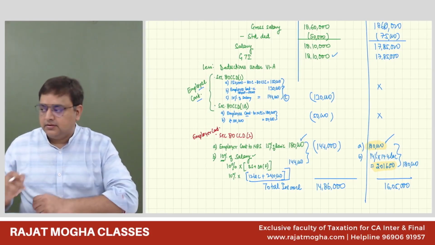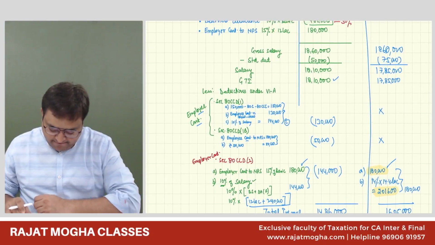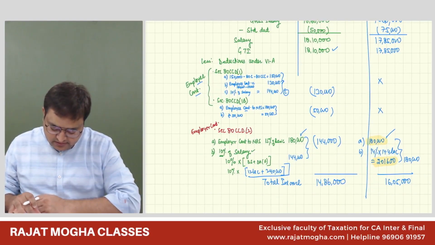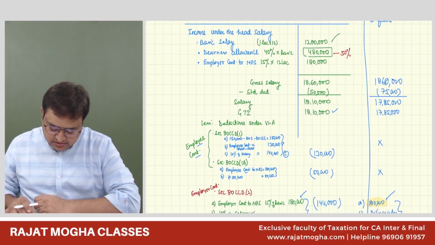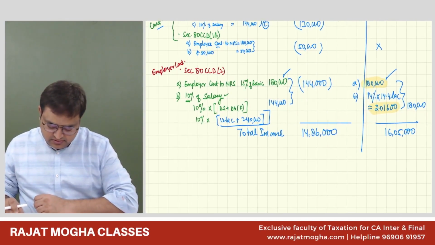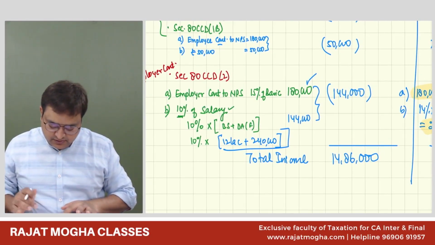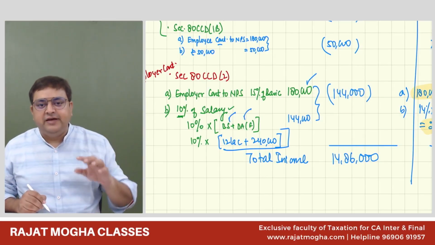Sir, can you show that 10% of what salary it is? 10% of the gross salary. Where, Subiksha? Sir, the last line, employer's contribution, 80CCD(2). It says 12 lakhs plus 2,40,000, basic salary plus DA forming part. So 50% of the DA is forming part.